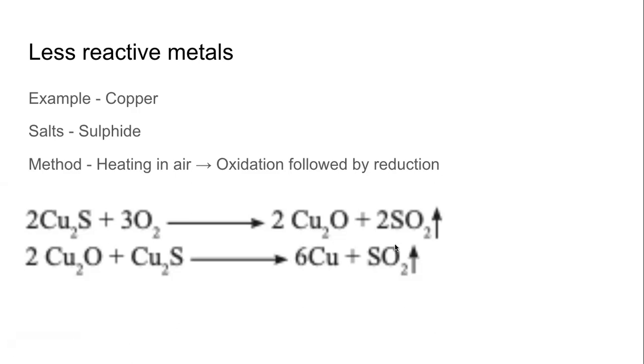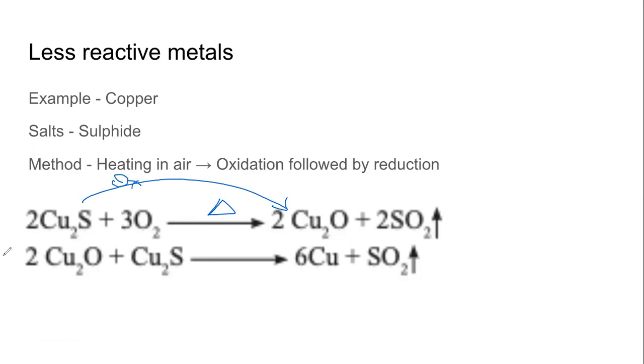So we should show the heat. Unfortunately, the reactions which are given in the textbook are missing this triangle, right? When we say heating and when we are writing the reaction for that, we should draw this triangle, which will say that we are heating it. So copper sulfide will be first oxidized into copper oxide, oxidation.